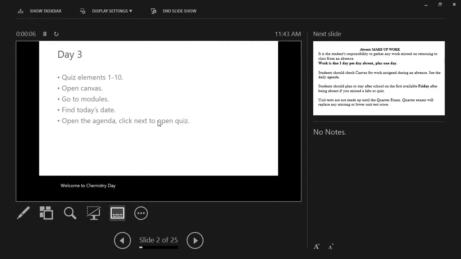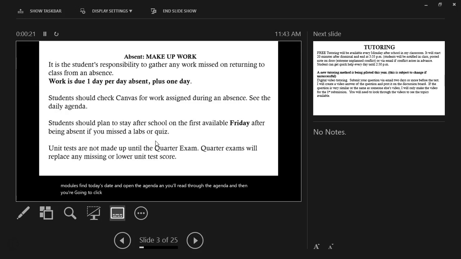So today is going to be your first quiz. It's going to be the 1 through 10 elements, and you're going to get to that assignment by opening Canvas, go to your modules, find today's date, and open the agenda, and you'll read through the agenda, and then you're going to click Next to get to the quiz.